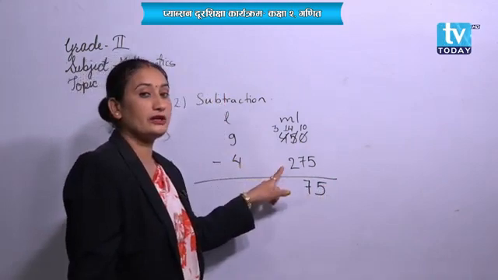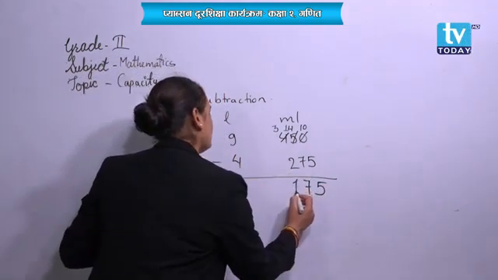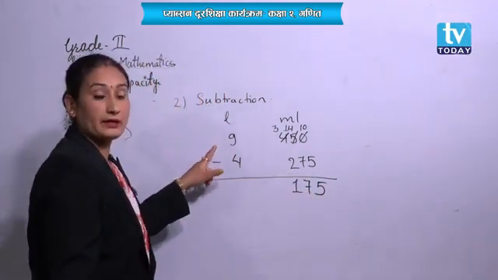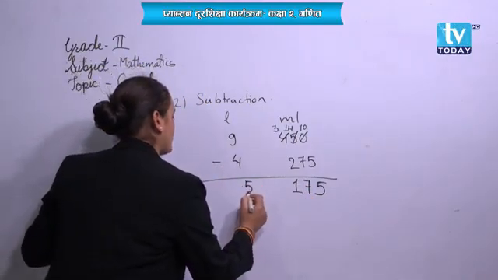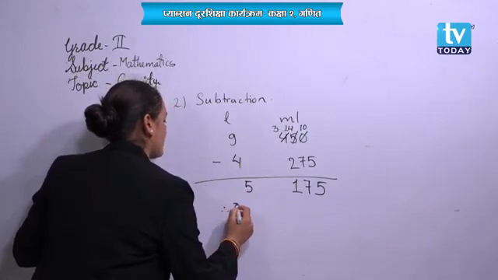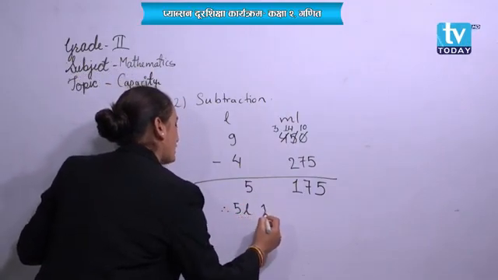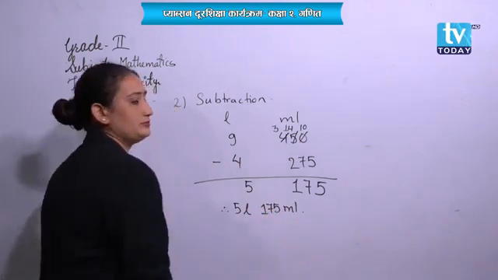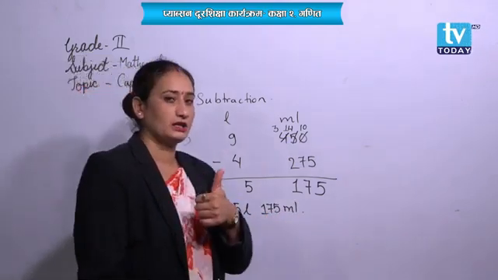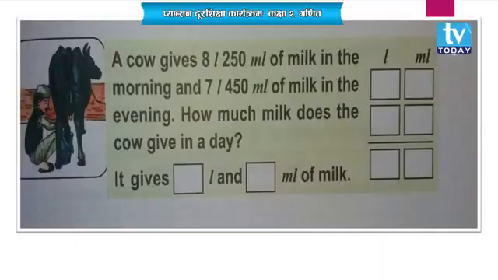3 minus 2, it will be 1. And here 9 minus 4, it will be 5. So therefore students, 5 liter 175 milliliter will be your answer. Done? Good. Now, so students, I have one picture for you that is from the word problem.